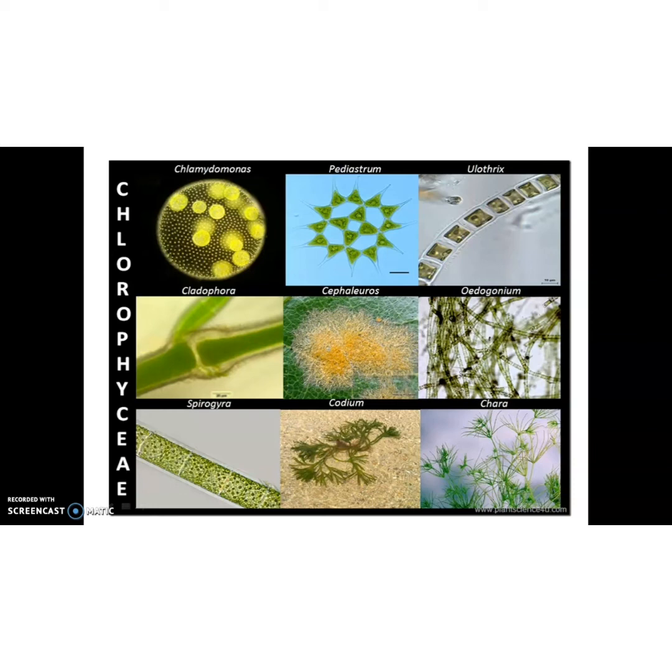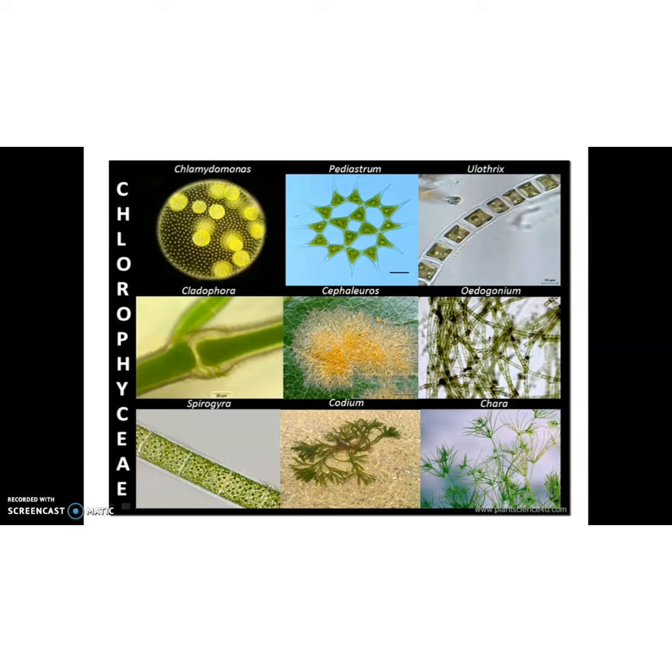Okay, children, the pigments are localized in definite chloroplasts. The chloroplast may be discoid, plate-like, reticulate, cup-shaped, spiral or ribbon-shaped in different species. It is different in different species. Okay. Most of the members have one or more storage bodies called pyrenoids located in the chloroplast.